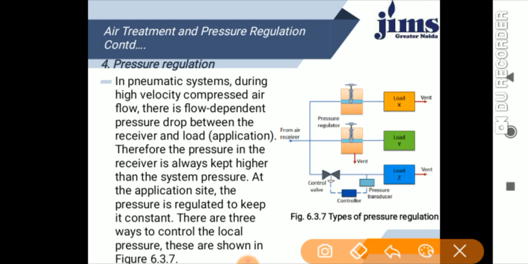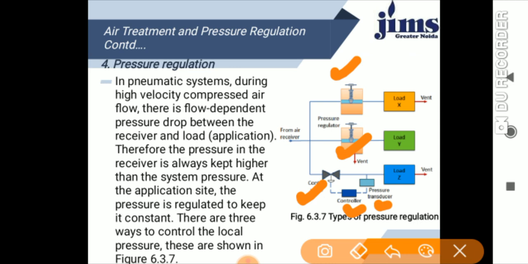There are three ways to control the local pressure, and this can be shown in this diagram. See, the air from the receiver goes to the pressure regulator. This is the vent, and this is the control valve. The control valve is associated with the controller, and the controller is associated with the pressure transducer.